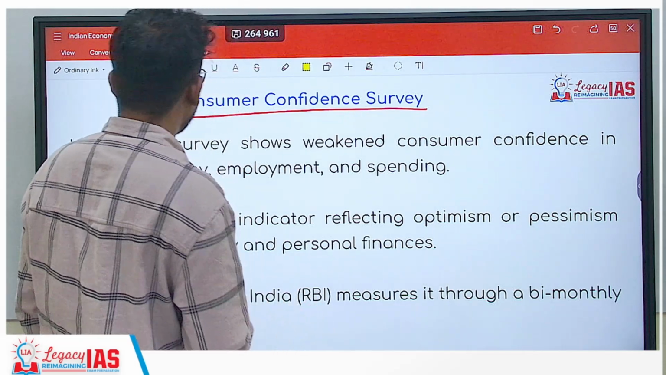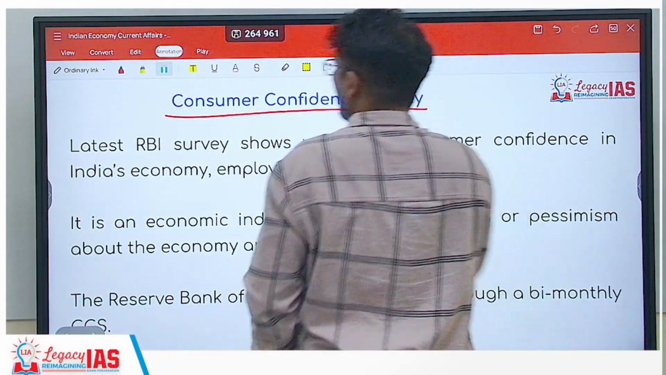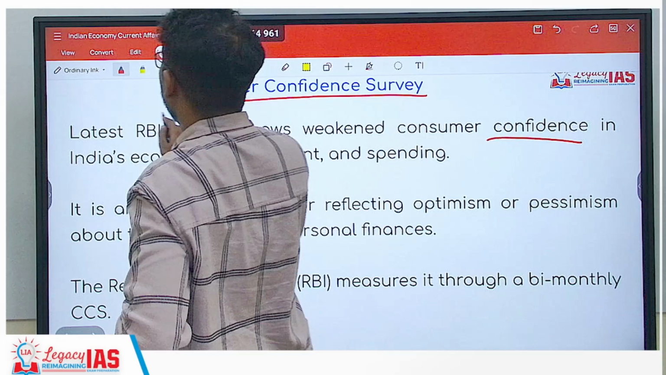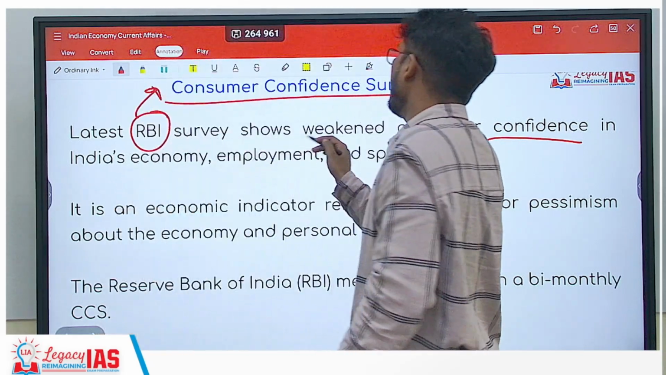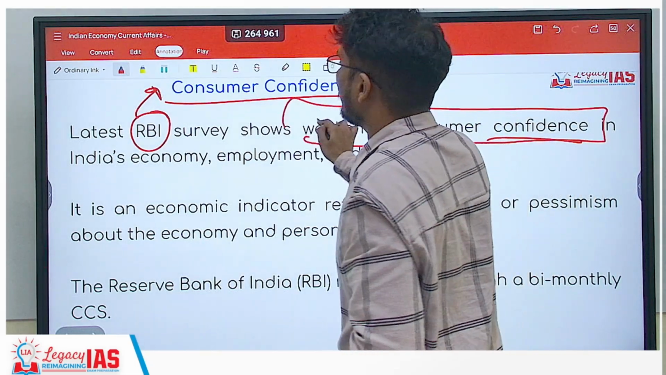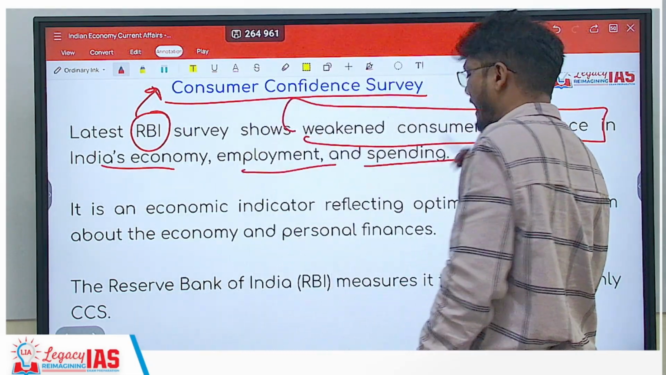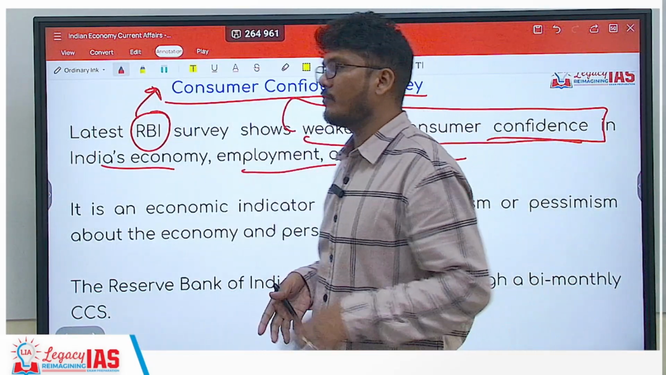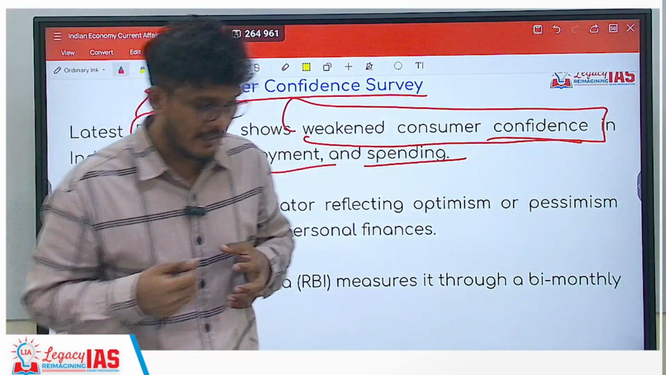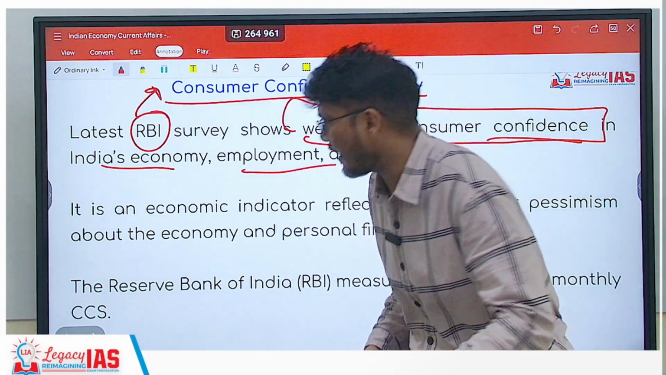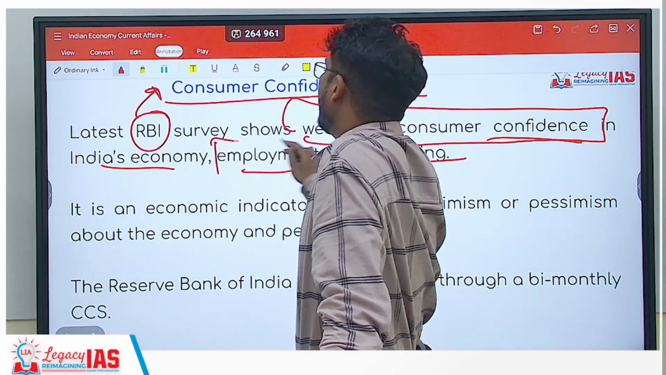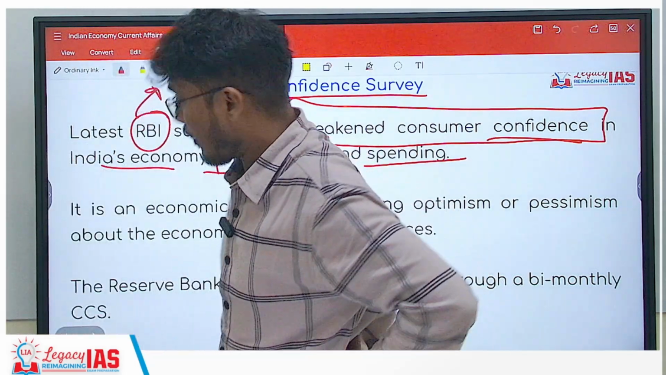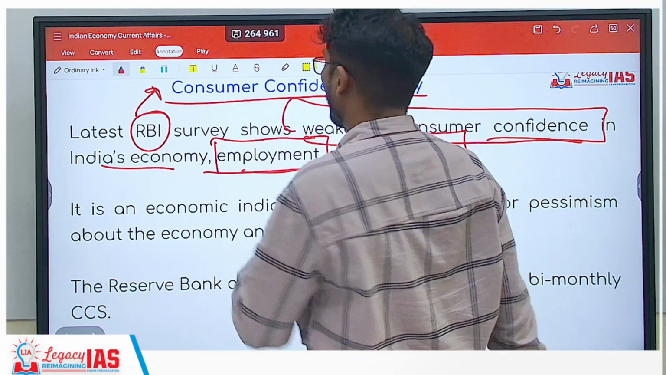Next is Consumer Confidence Survey. Now this survey is done to check the confidence of the consumer. However, this latest survey, which was done of course by the RBI, it has revealed that there has been a weakened consumer confidence in India's economy, employment and spending. Means India's economy means with respect to the growth rate. India's employment situation means whether the employment is properly available or not, unemployment rate is high, low. In that scenario, the confidence is weak. That means Indian consumers are not quite confident enough in the Indian economy to provide proper employment, at the same time with respect to spending as well.